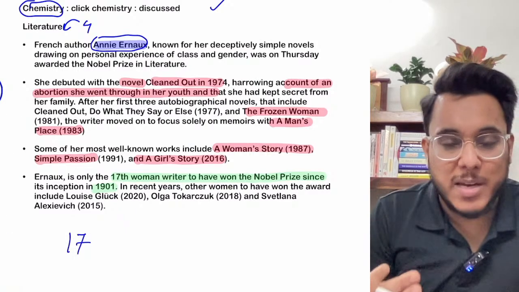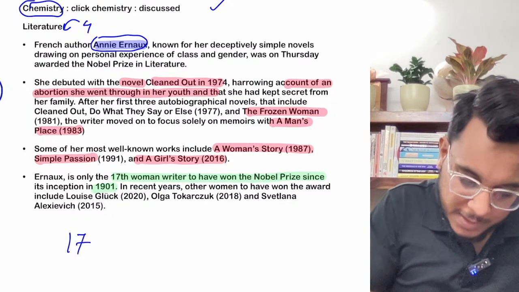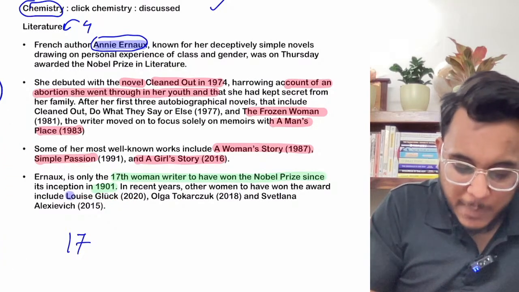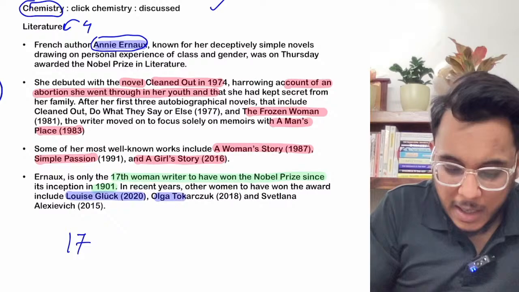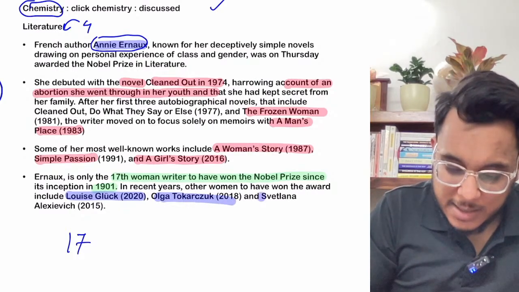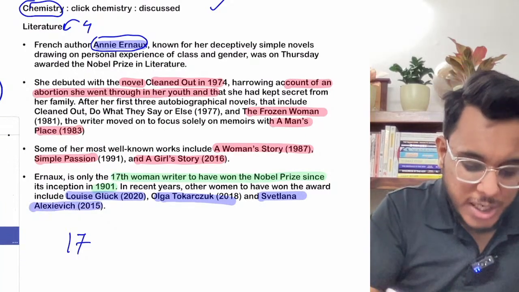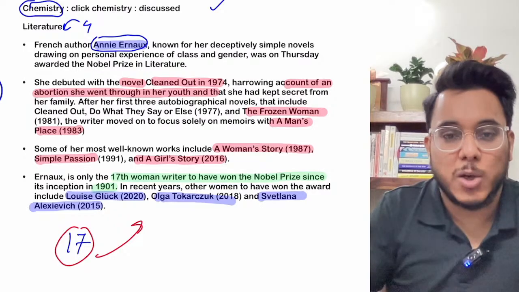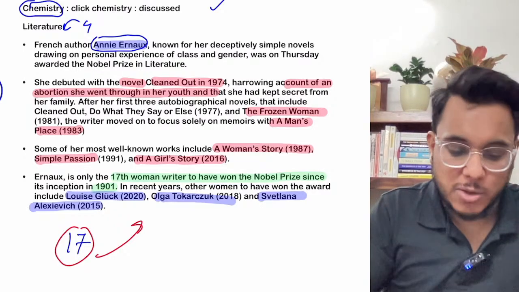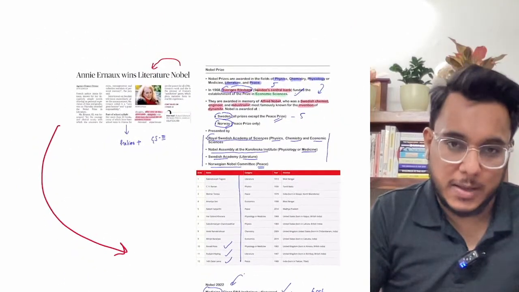Now the women who have been given the Nobel Prize in literature in the recent past are Louise Glück, who was given the Nobel Prize in 2020, Olga Tokarczuk, who was given in 2018, and Svetlana Alexievich, who was given in 2015. So she is the 17th woman who has won the Nobel Prize, and there are very few women who have won in this category. So this is important. Therefore, you need to pay a little bit of attention to this particular thing.